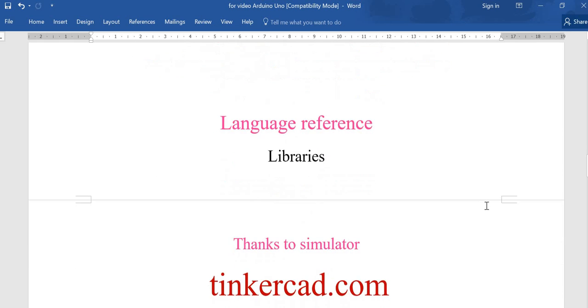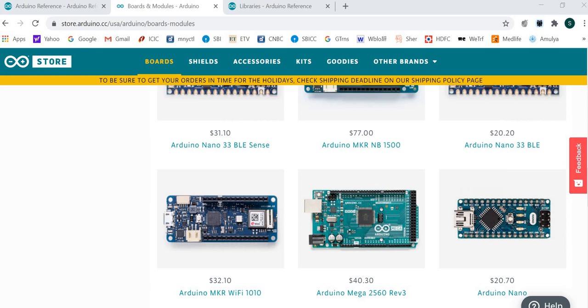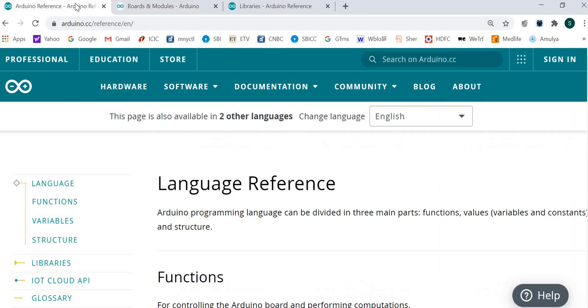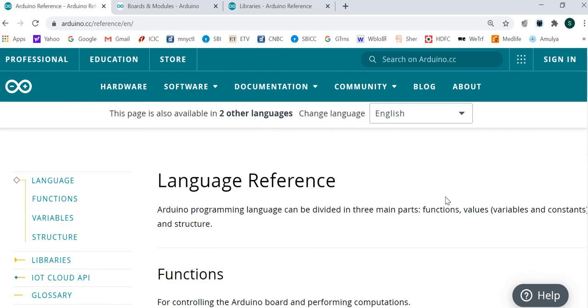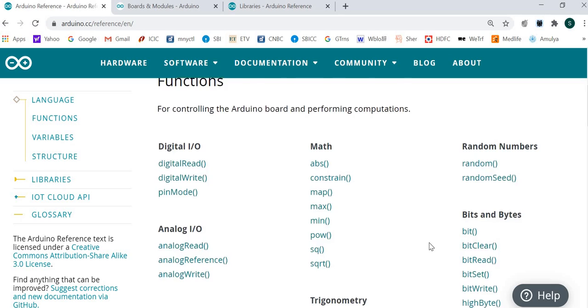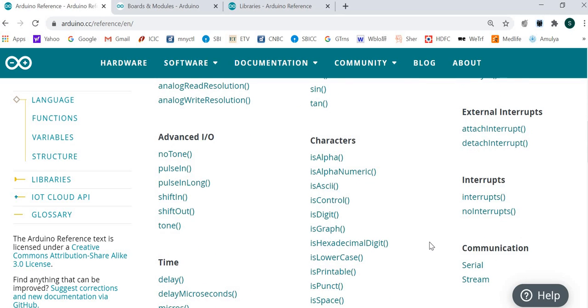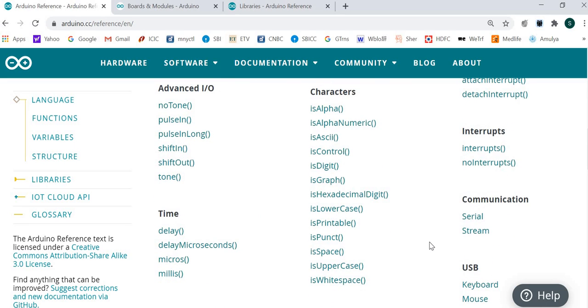The Arduino IDE is very rich with language references and libraries. The language is basically based on functions. So if you go to this site, all the functions are available here. When you click on any of them, the detailed information is available. So all the functions are available, and we just have to use them with their syntax.